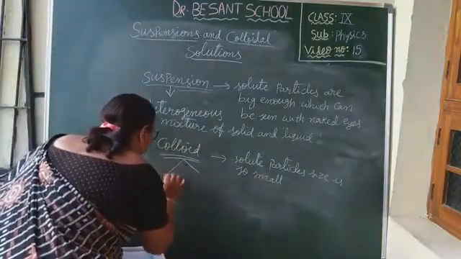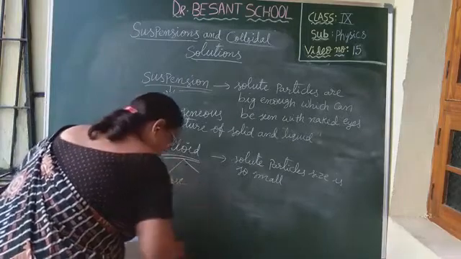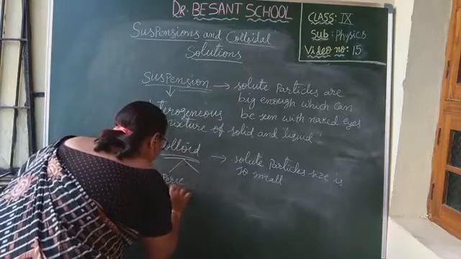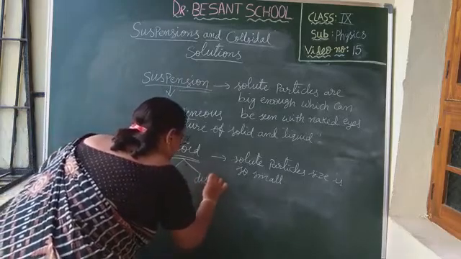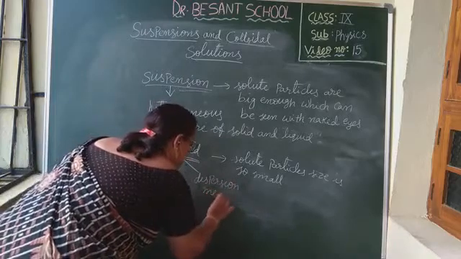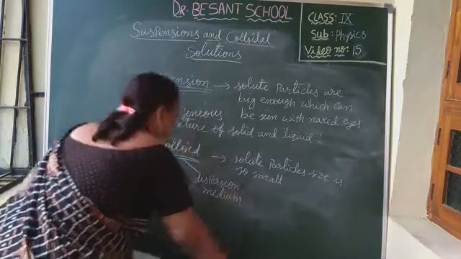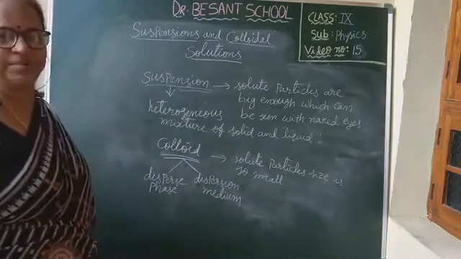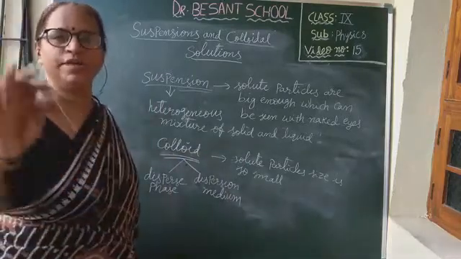What are they? One is disperse phase, and another one is dispersion medium. These are the two phases in colloid. What is the disperse phase and dispersion medium? Same like solute and solvent.